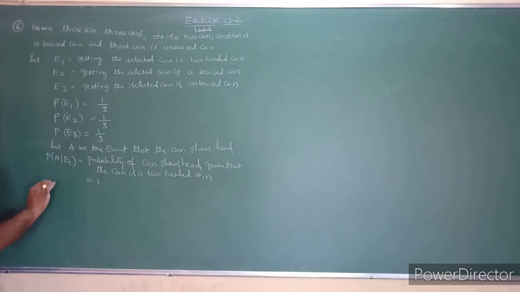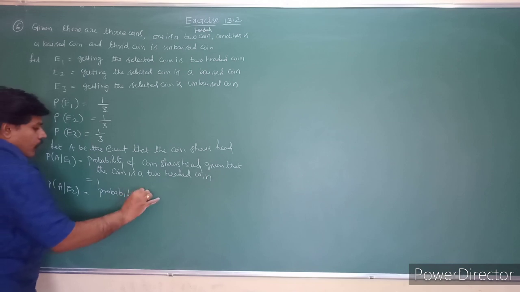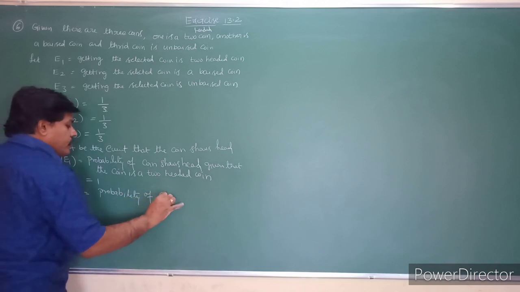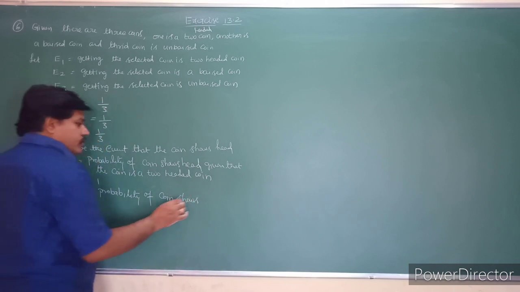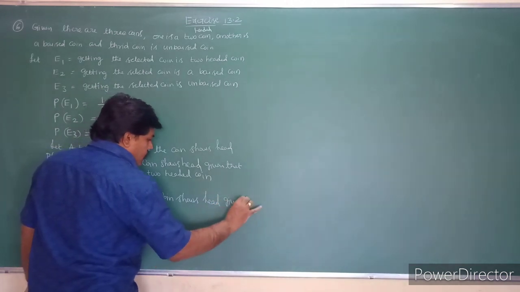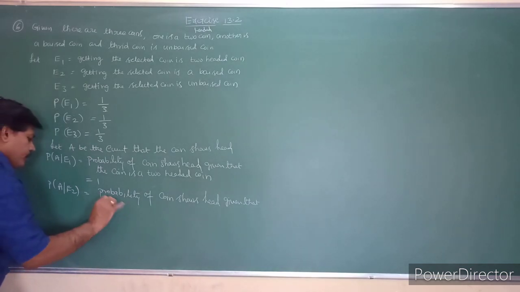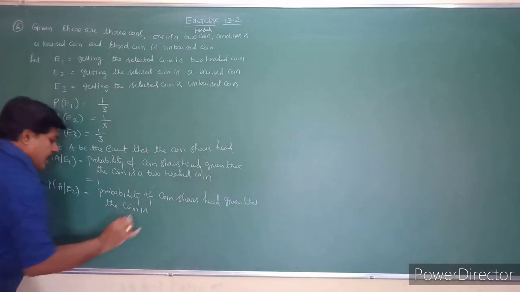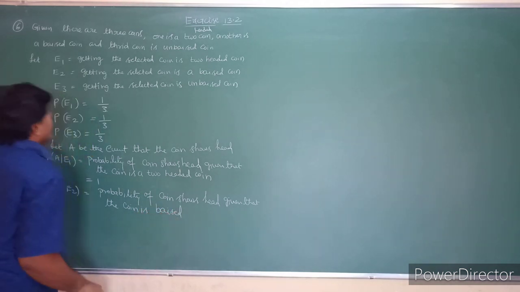So the next one is the probability of A given E2. What is the meaning? It is the probability that the coin shows head, given that the coin is a biased coin.